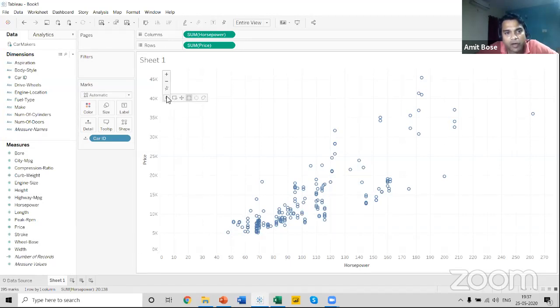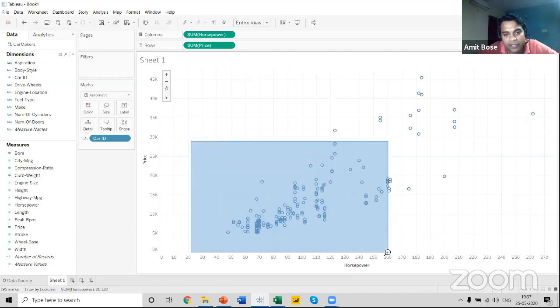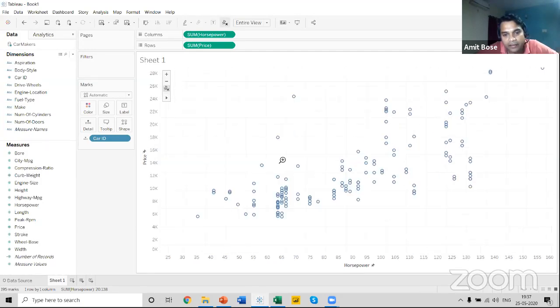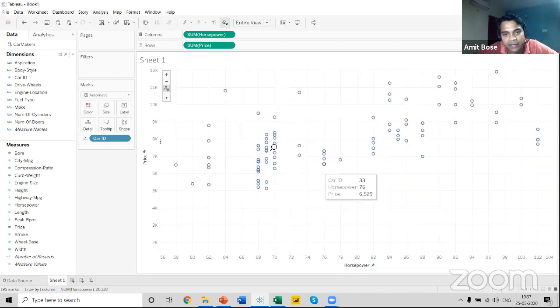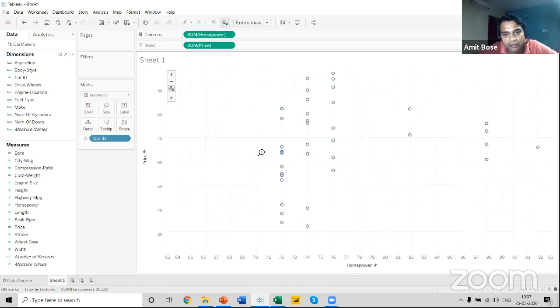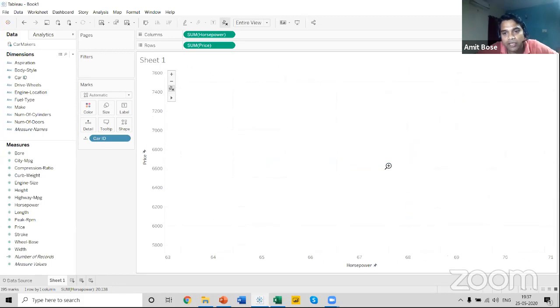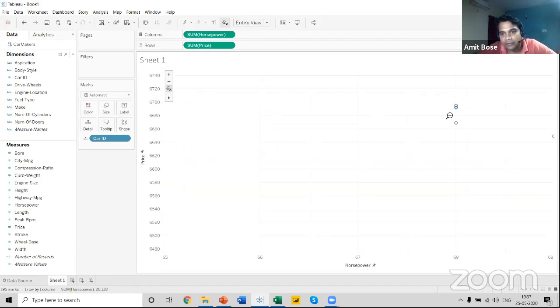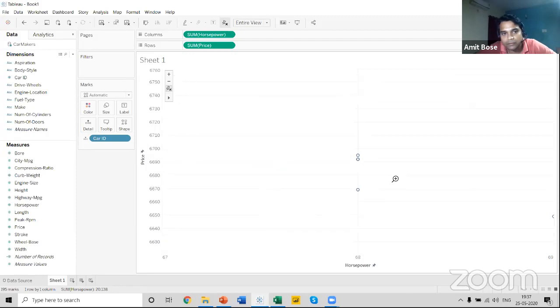The moment you hover your mouse over this arrow button, there is a magnifier or a zoom area available over here. You click on this zoom area and you can explore this particular area, and you can see what cars are available in this area. You can zoom in to the fine details and you can see the cars over here. So see the details of the cars: till horsepower 68, we can see 3 cars over here in this price range.